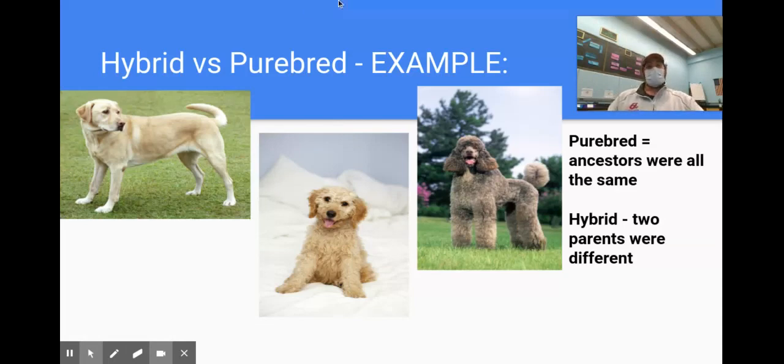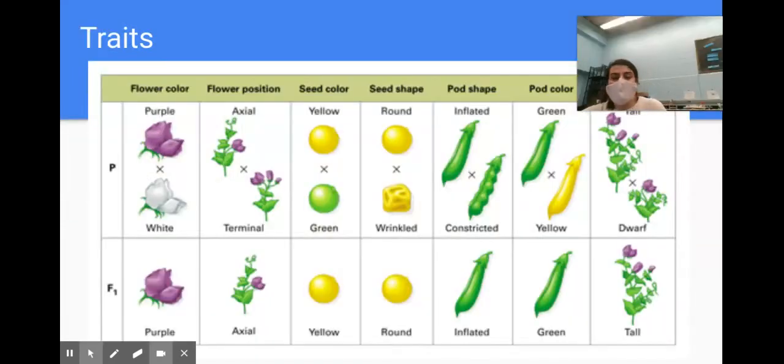So again, really important to remember that Mendel didn't work on dogs. Okay, he worked on pea plants. And obviously pea plants reproduce a little bit differently because they're way simpler than dogs. But this idea of a hybrid versus a purebred is really important to remember as we talk about what Mendel did in his experiment with pea plants. All right. So in these pea plants that Mendel dedicated his life to studying, he looked at some different traits. He looked at 7 different traits.